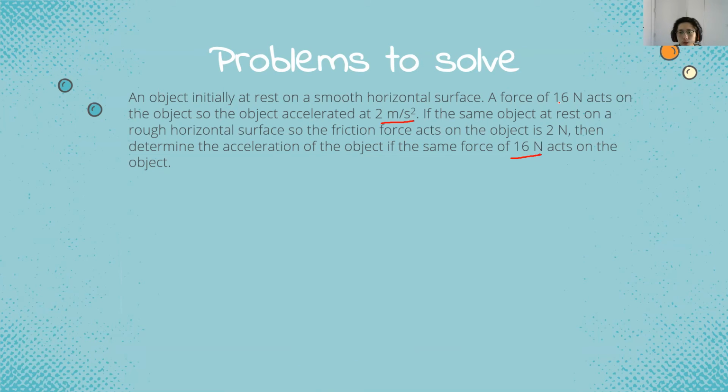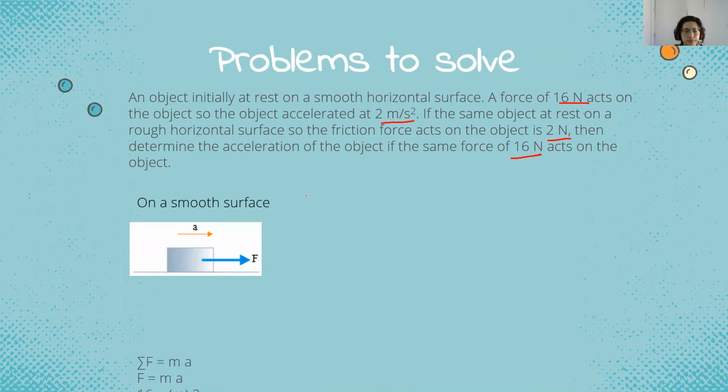We know this one. On the smooth surface, sigma F equals m times A. We don't need to find sigma F again because we already know the force, which is 16 equals m times A. A we got 2 meters per second squared. So 16 per 2 equals 8 kilogram. We already have the mass.